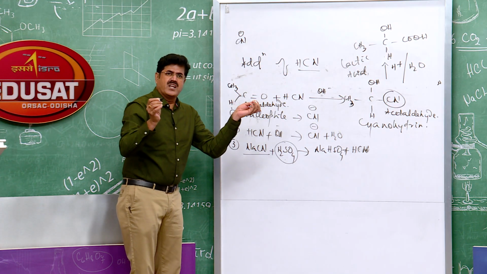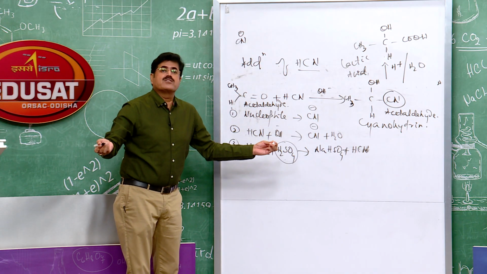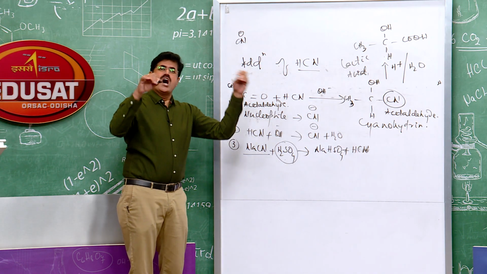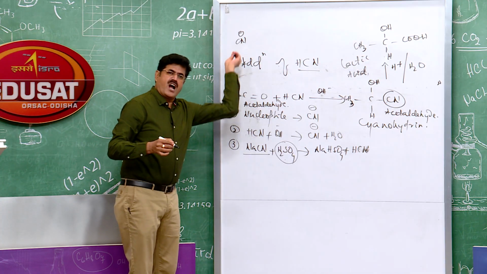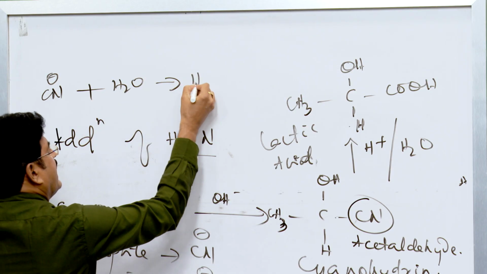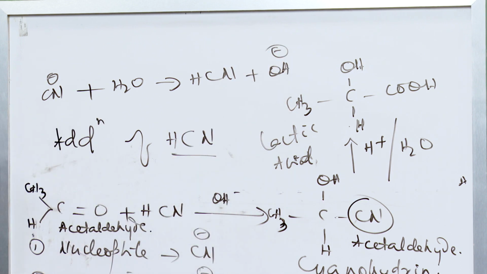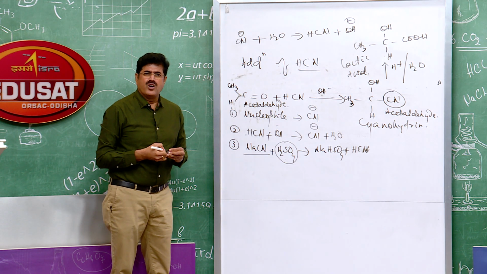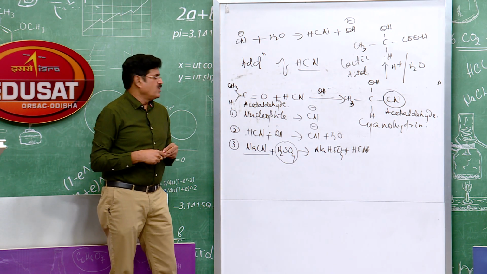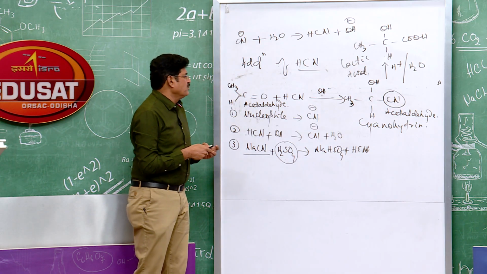Hydrolysis means that it reacts with water to give either a weak acid or a weak base or both. It undergoes hydrolysis with water to give HCN and OH- ion. See, HCN is highly toxic, so it is not possible to use HCN directly. It is very dangerous to use this reaction.